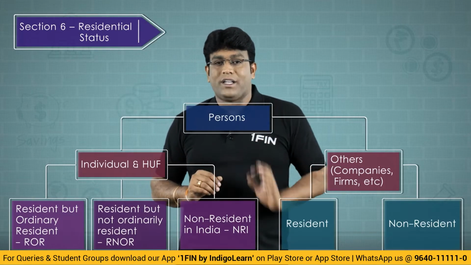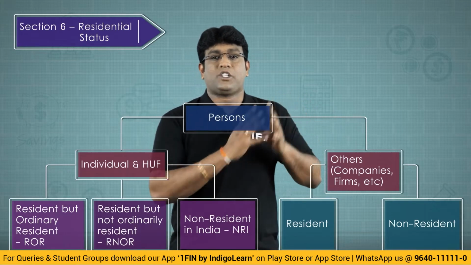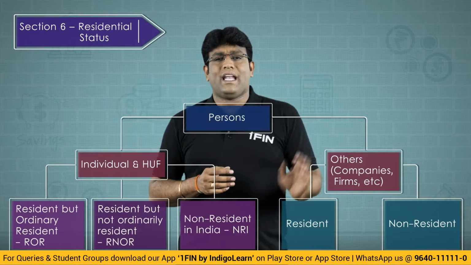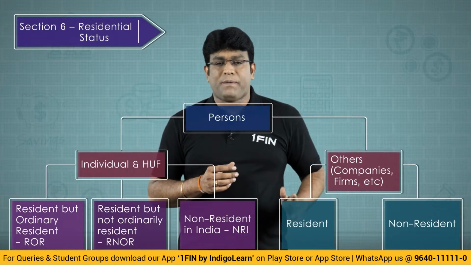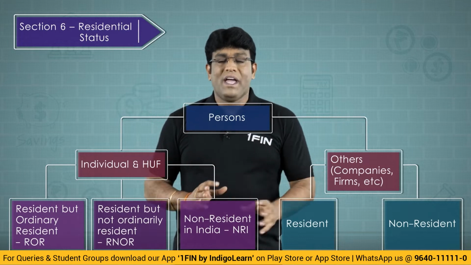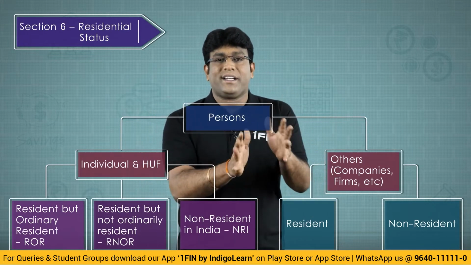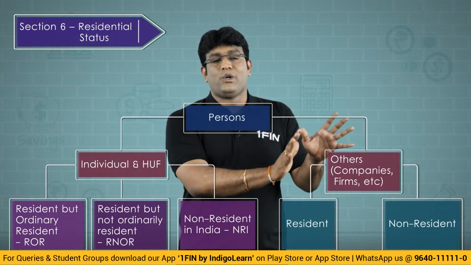Last one is non-resident. But other side, in case of other than individual HUF, like companies, firms, LLPs, AOP, BOI, AJP, for all these types of persons other than individual and HUF, there are only two bifurcations. The two bifurcations are resident, other bifurcation is non-resident.